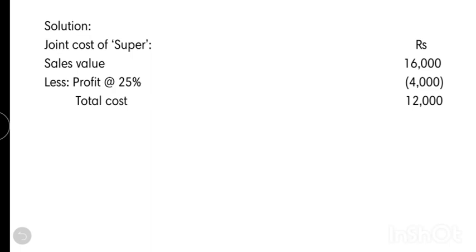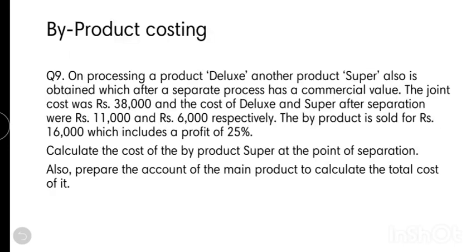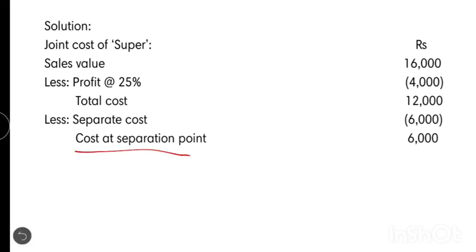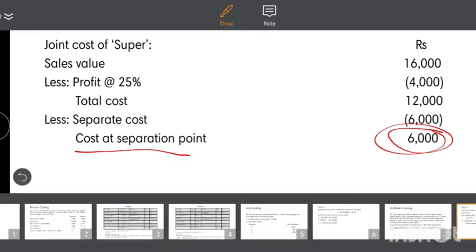Next, deduct the separate cost. It's given that the separate cost of super after separation is 6,000. So 6,000 is deducted. Thus we get the cost at the separation point, 6,000, for super, the byproduct.